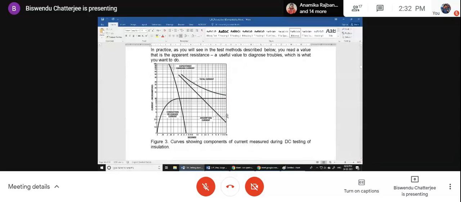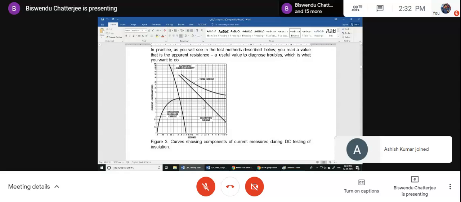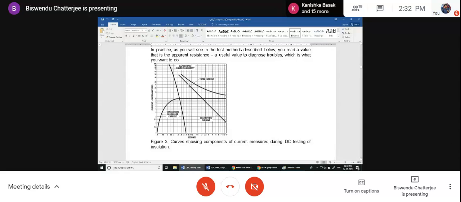That is the main problem or the confusion: what is this capacitance charging current, what is this absorption current, what is this total current.